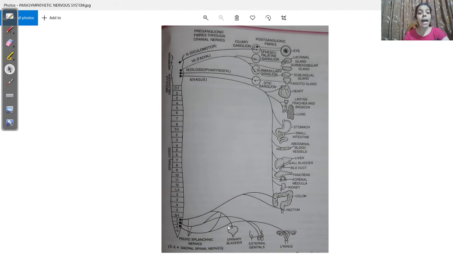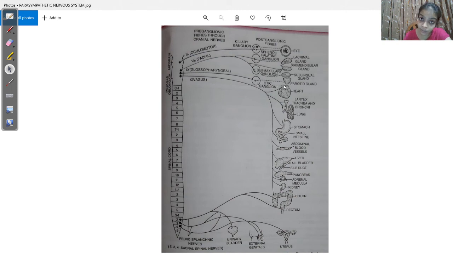Okay, now in case of parasympathetic nerve fibers, if you see carefully, these are the preganglionic fibers, and suppose this is one postganglionic fiber, this is another postganglionic fiber. Now you observe carefully, the preganglionic fibers are longer in length and the postganglionic fibers are shorter.